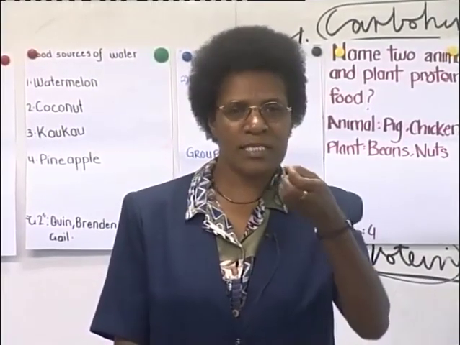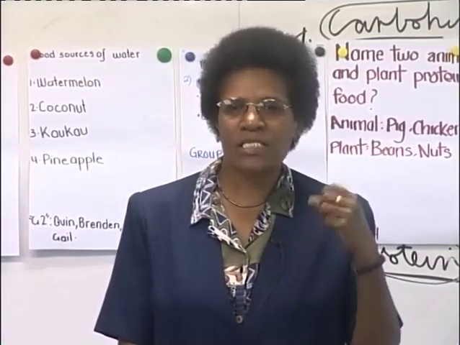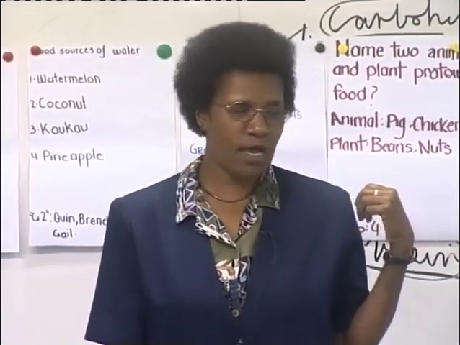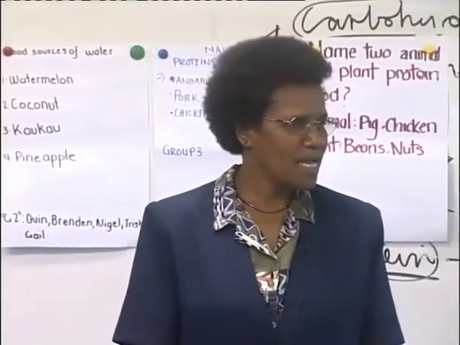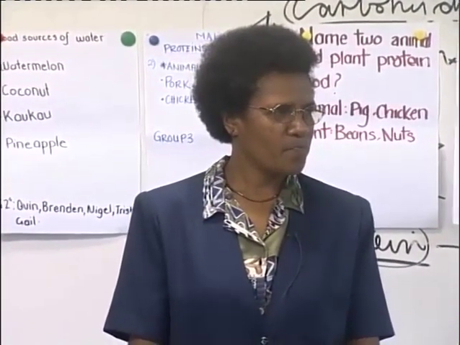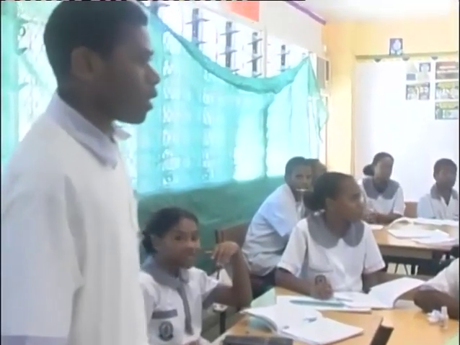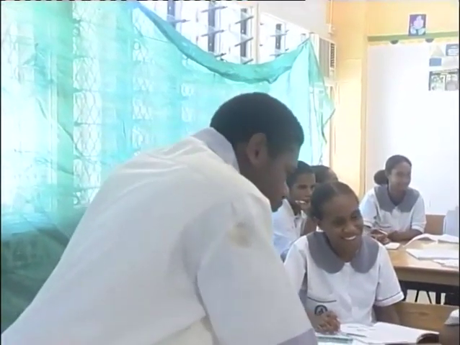Some of the potatoes that you eat or the cocoas that you eat are sweet. So that sweetness that's coming from the cocoa is actually sugar. Any others? Carrot? Bread.